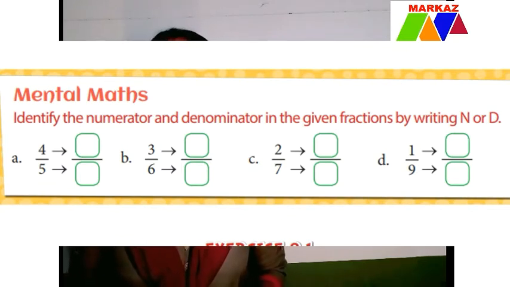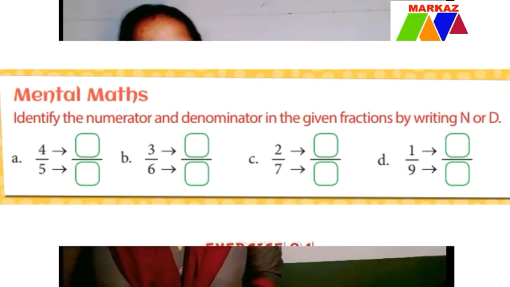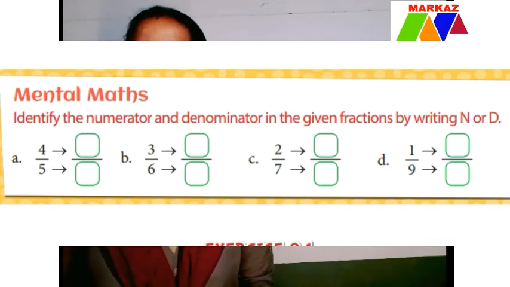What was the numerator? What was the above number? Yes, 3. 3 is the above number, and what was the denominator, or the below number? Yes, you are right. 6 is the denominator. The remaining 2 you should do by yourself. Okay, so look at another exercise.